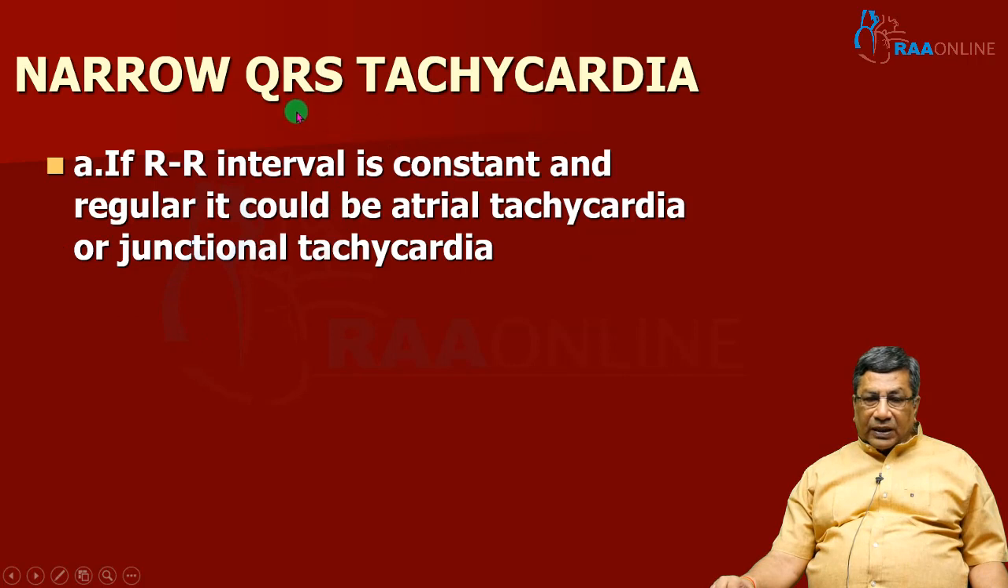Then we come to the next important cause of narrow QRS complex tachycardia. So once the RR interval is constant and regular, and the QRS is narrow, once again you are diagnosing narrow QRS complex tachycardia. So just like we divided the narrow QRS premature beat into atrial premature beat and junctional premature beat, how did we do that?